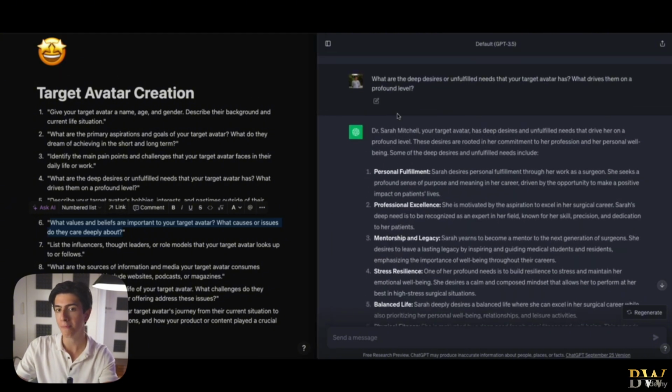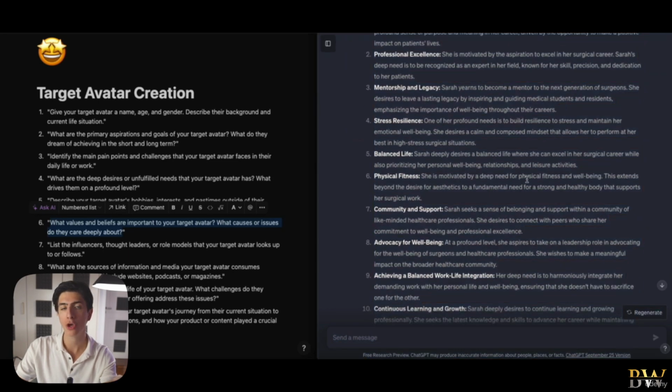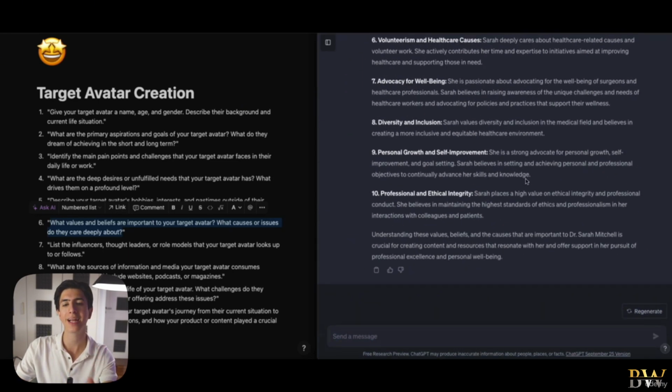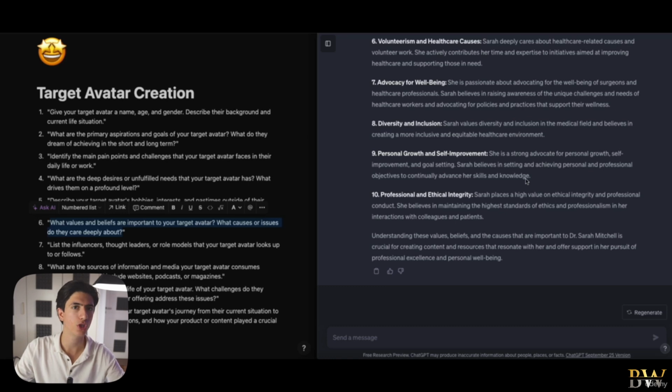And once we copy all of the answers that we got, we can paste them in a Word document. And even if we start a new chat with ChatGPT, for example, we can create a new chat and add as a prompt, this is my target audience, and paste our whole Word document with our target audience that we have brainstormed right here. So again, keep this as a Word document. You never know when you're going to need a new chat with ChatGPT. Just paste this whole thing and let ChatGPT know about all of this information, right?